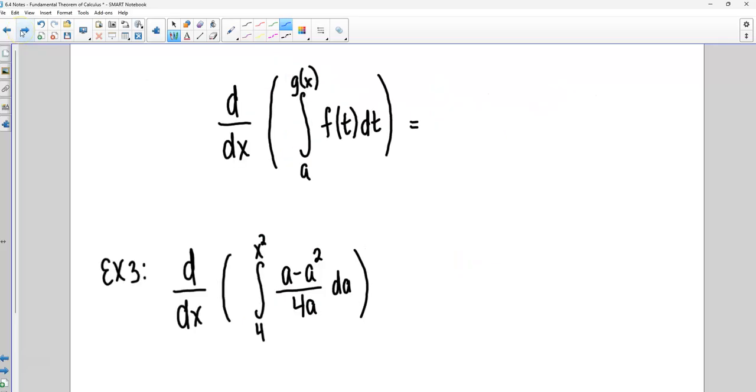Okay, let's look at what happens whenever we have an expression that's not just the x up here. So in this case right here, a, we'll make ourselves a note, a is a constant.